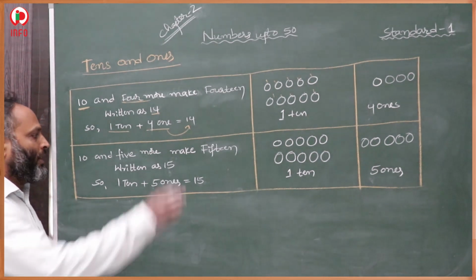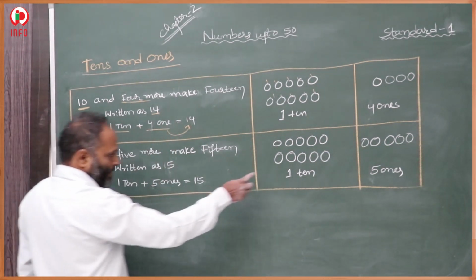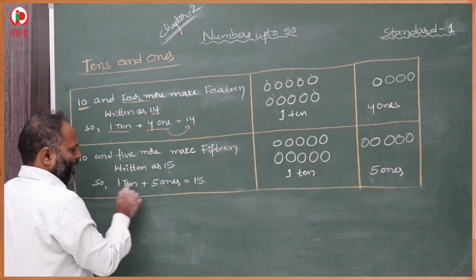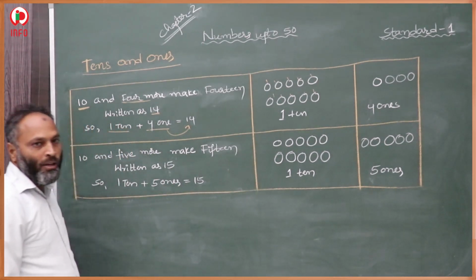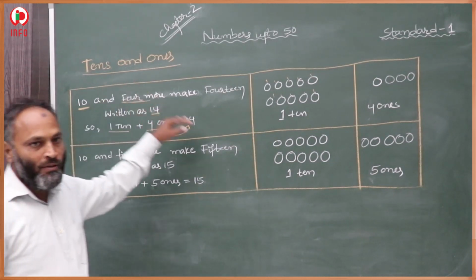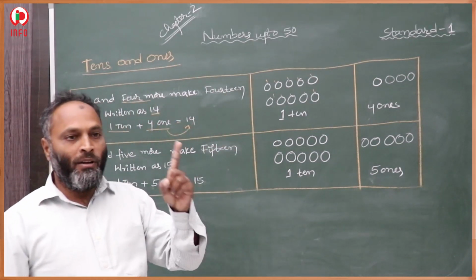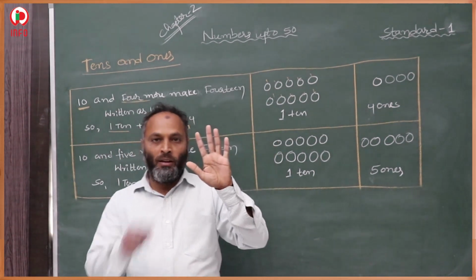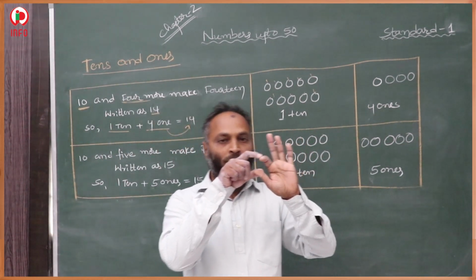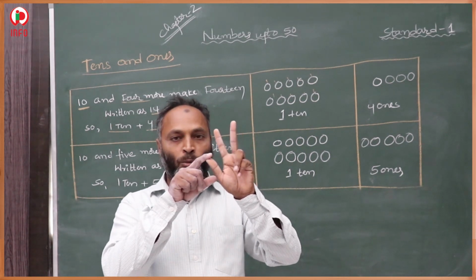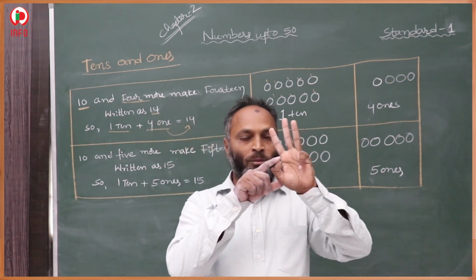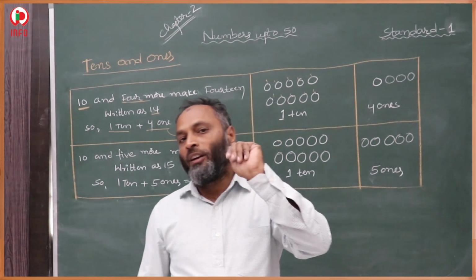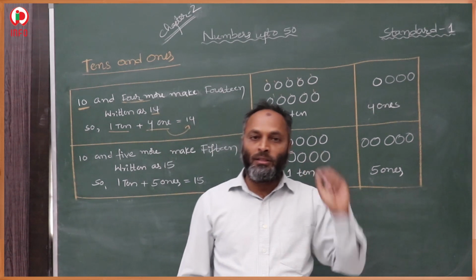It means 1 ten group and 5 ones group becomes 15. Like previously explained, the same pattern: 11, 12, 13, 14, 15. We explained till 15. 11 is 10 and 1 more, 12 is 10 and 2 more, 13 is 10 and 3 more, 14 is 10 and 4 more, 15 is 10 and 5 more. So this is the pattern.